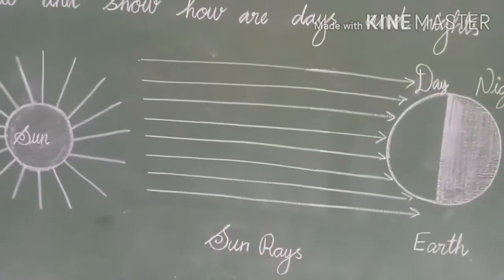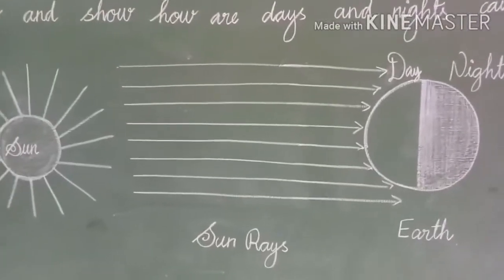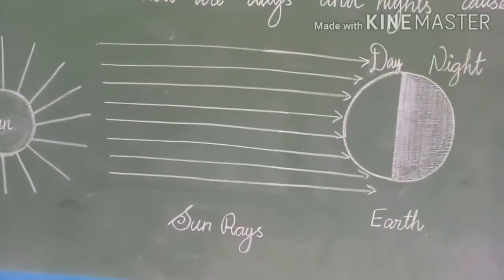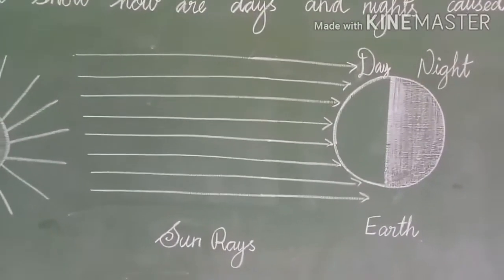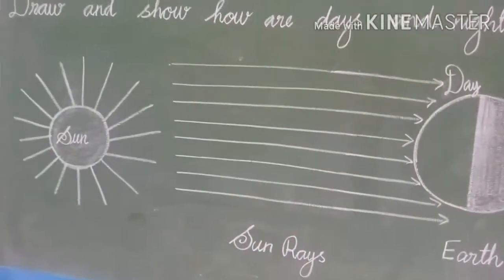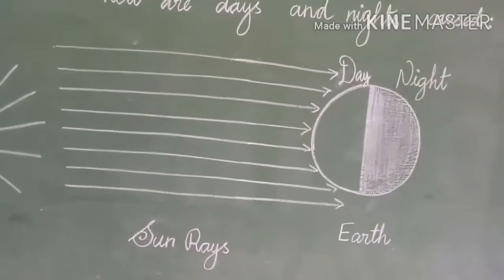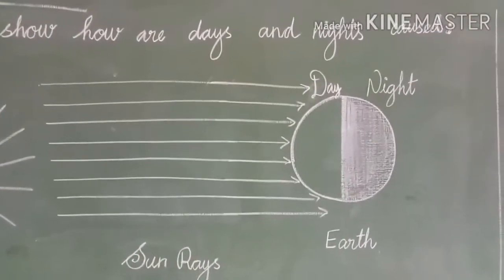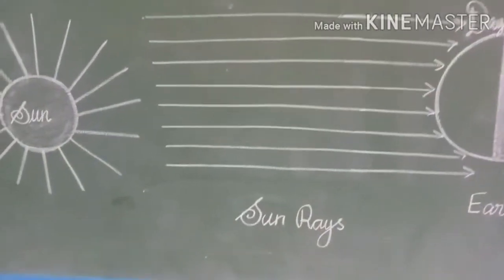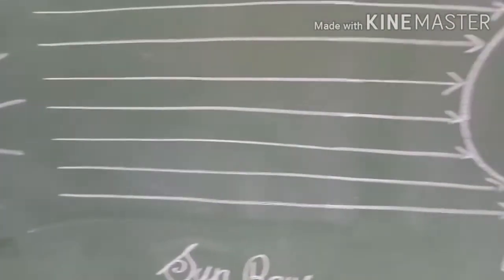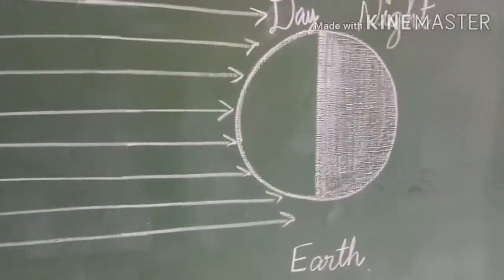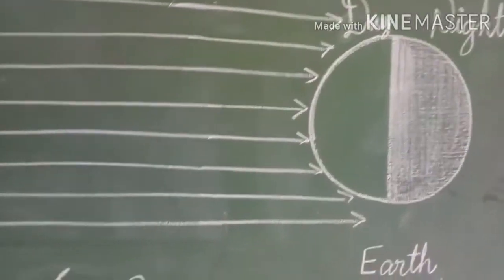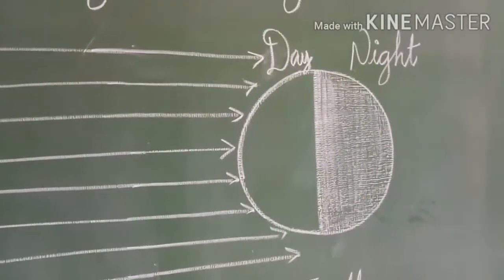Children, you know that very well. Earth, a planet, revolves around the sun. When it revolves, the face which is facing the sun gets day, and the other side, the opposite side, gets night. Right, children? The sun rays are falling on the earth. Whichever part of the earth gets the sun rays, it gets day.